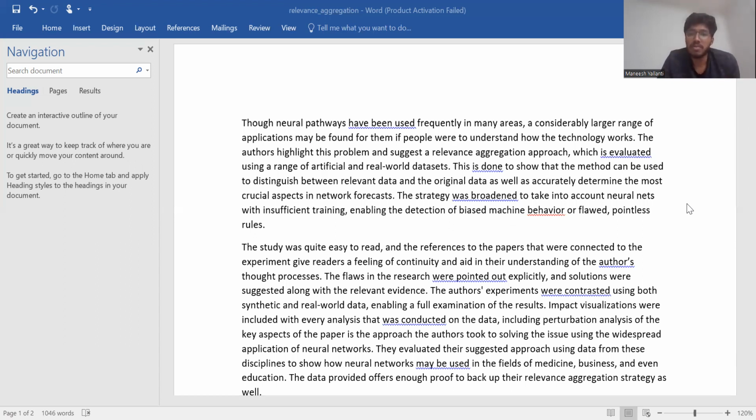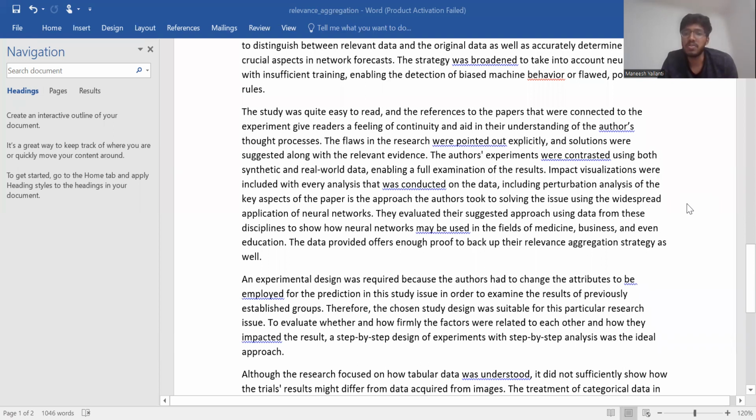The authors highlight this problem and suggest a relevance aggregation approach, which is evaluated using a range of artificial and real-world datasets. This is done to show that the method can be used to distinguish between relevant data and original data, as well as accurately determine the most crucial aspects in network forecasts. The strategy was broadened to take into account neural nets with insufficient training, enabling detection of biased behavior or flawed rules. The study was quite easy to read, and the references to the paper that were connected to the experiment give readers a feeling of continuity and aid in the understanding of the author's thought process.